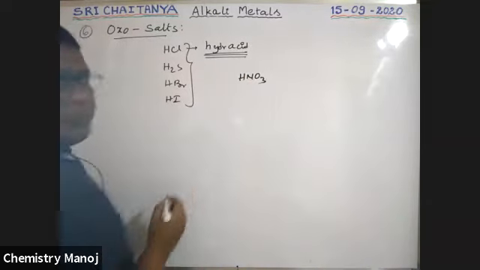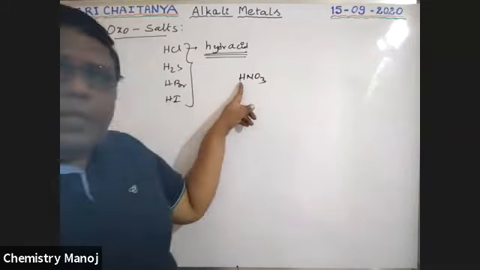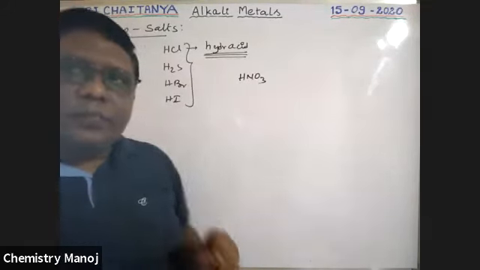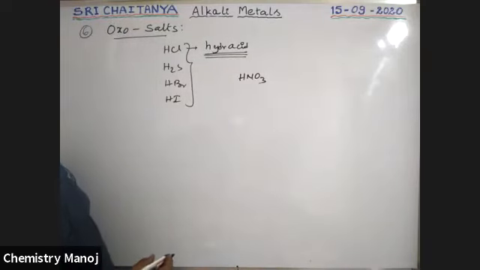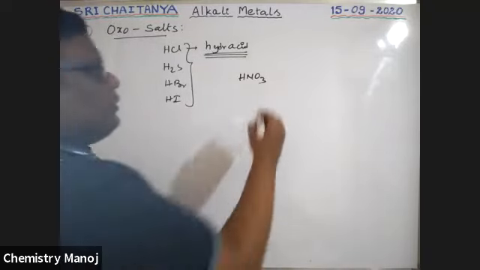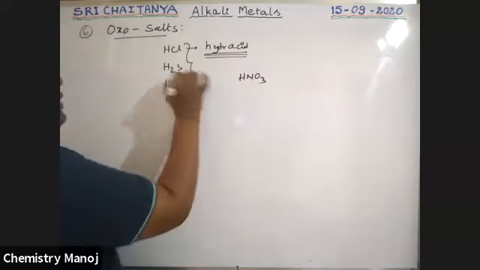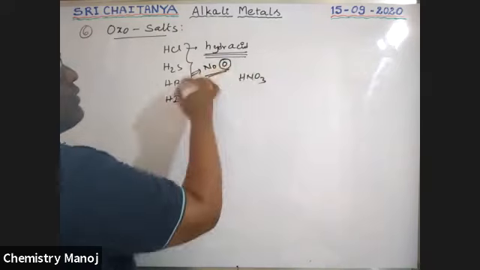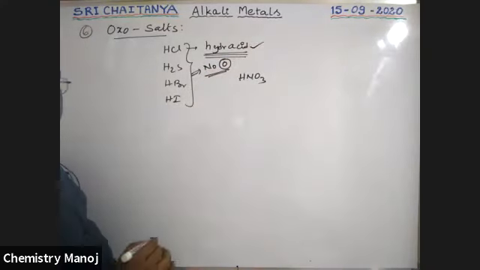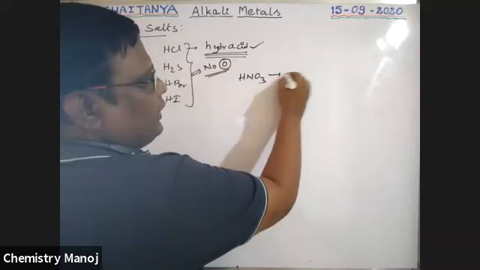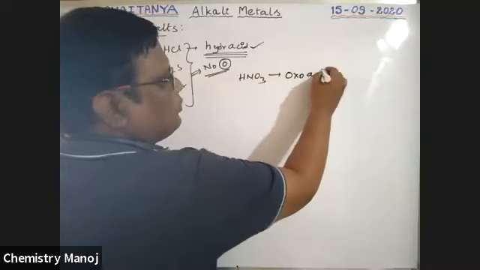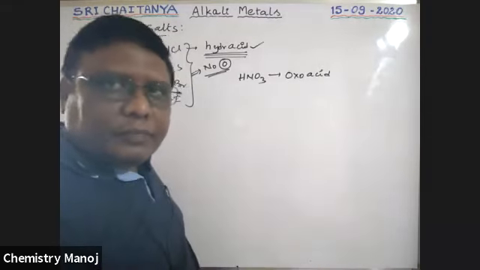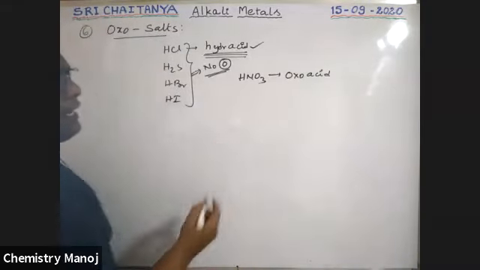HNO3. It is acid, but it contains oxygen. This is called as oxoacid. So, no oxygen in all these, that is why these are hydracids. But here HNO3 is oxoacid. Oxoacid means here hydrogen is connected with oxygen. See here the observation.